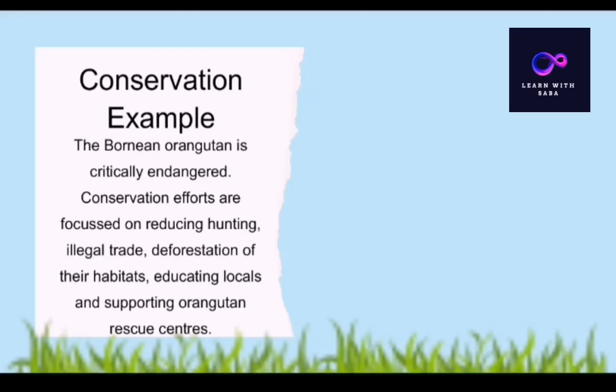There are many other endangered species, like pandas, which are endangered because their survival rate is very low. And there are many other species, like tigers, which in some areas are endangered.